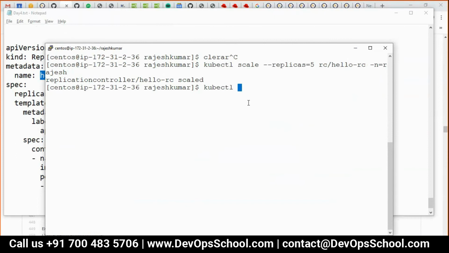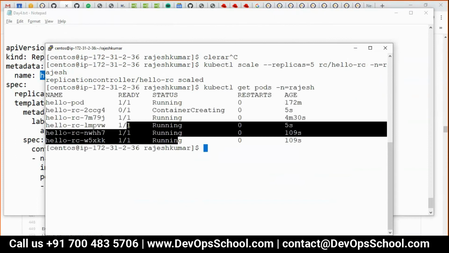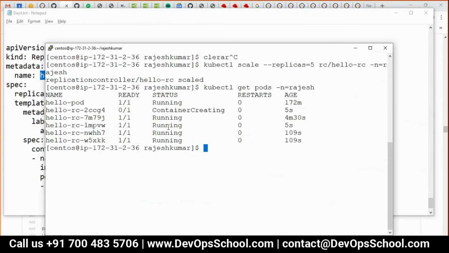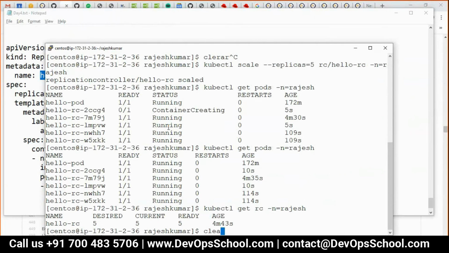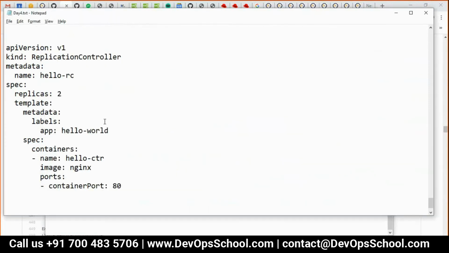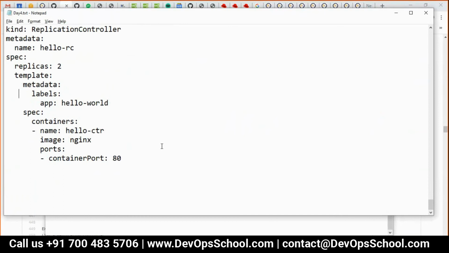Can I check this? Get pods. It's very easy guys. Trust me, it's damn simple. See here, 5 you got. Okay, so this is the way you can work with RC. What I did: I created it, I got it, I edited it, I applied it. Everything I did. Now you can delete also, but before that I want to show you some magic.